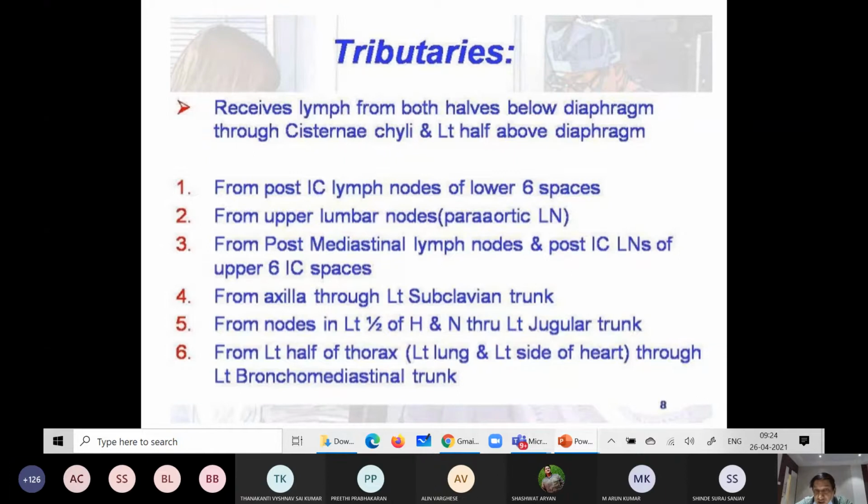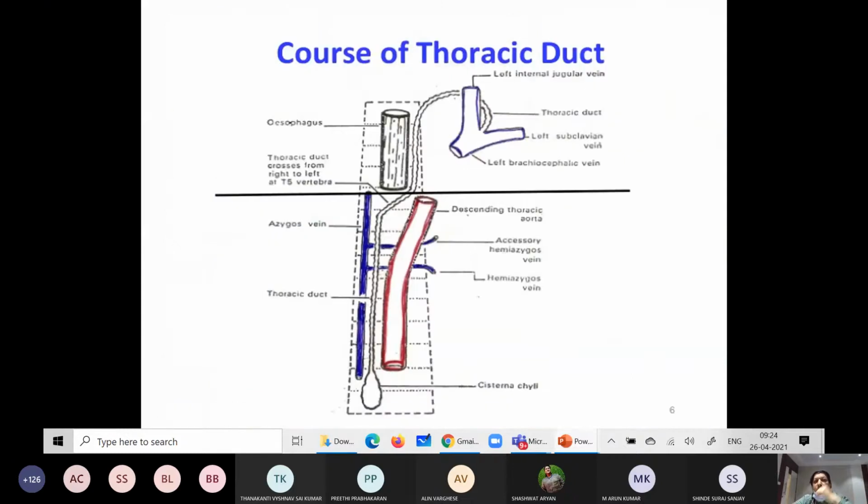These are the different areas or sites from where the lymph drains through the thoracic duct. We call them the tributaries of the thoracic duct. Now, what is the course? How does it run? You know, under the introduction part, from where it extends.